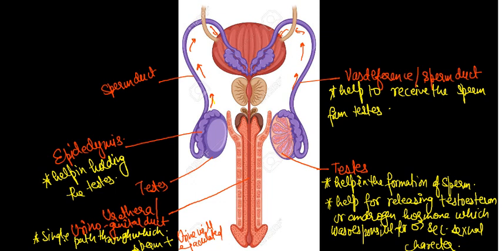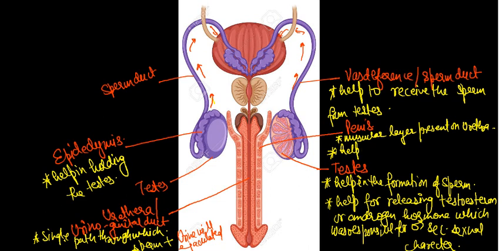Now the muscular organ present at the tip of the urethra is called the penis. It is a muscular organ present on the urethra. It helps in ejaculation of sperm.